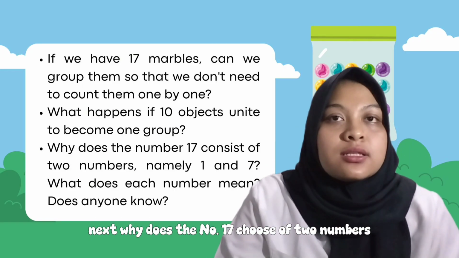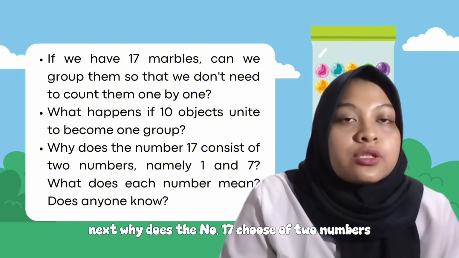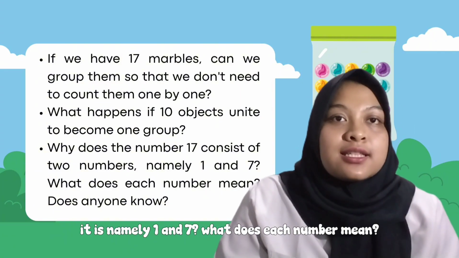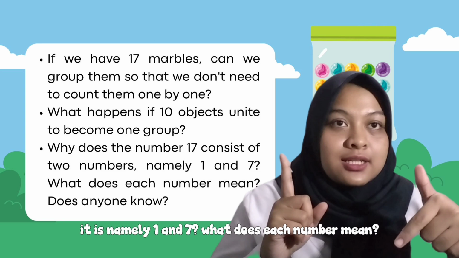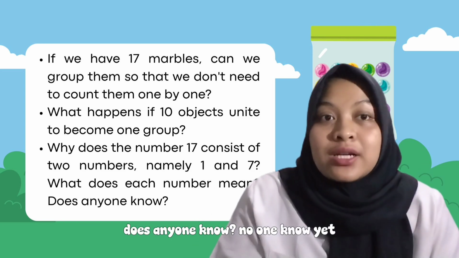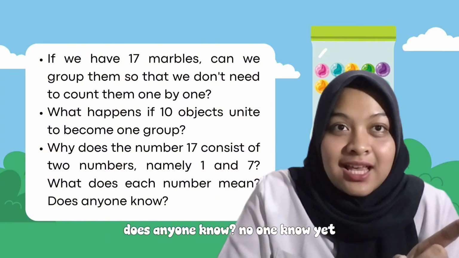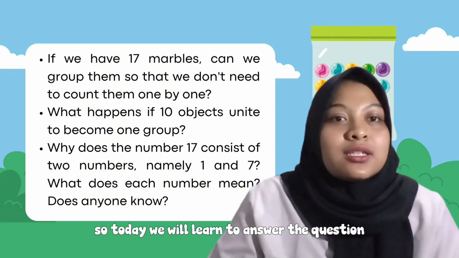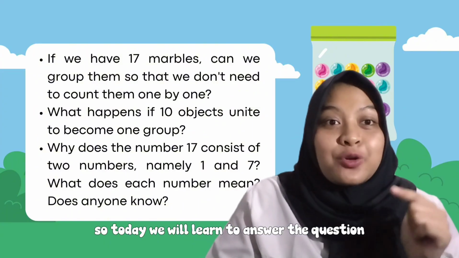Next, why is the number 17 made of two numbers? It is namely 1 and 7. What does each number mean? Does anyone know? No one knows yet. So today we will learn to answer the question.